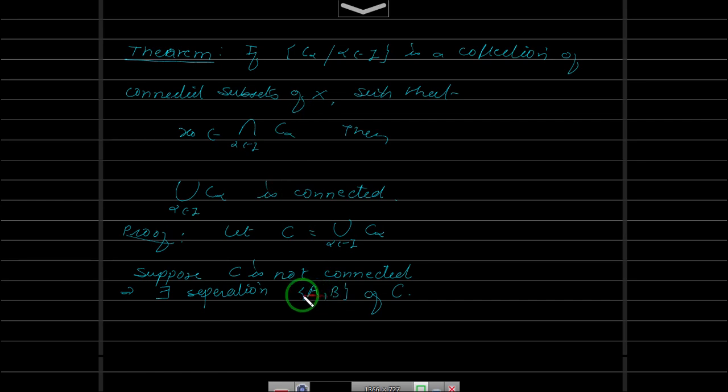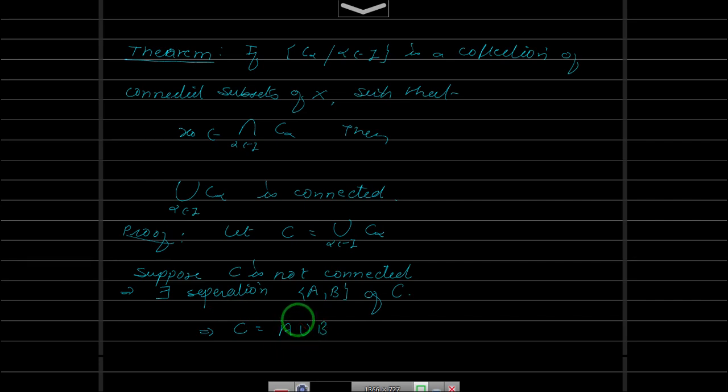Whenever we say that A, B is a separation of C, it implies A and B are open in C as a subspace topology. If we need, we will use those facts. Now since A and B is a separation for C, we can write C as the union of A and B.